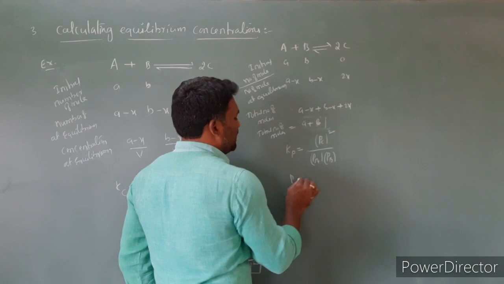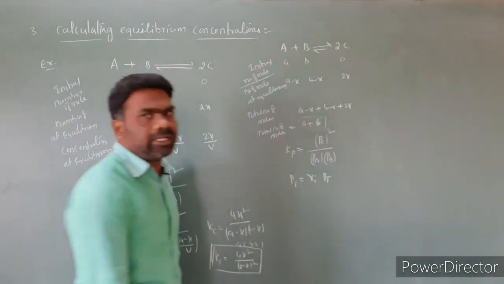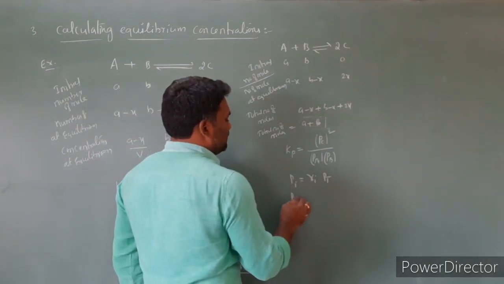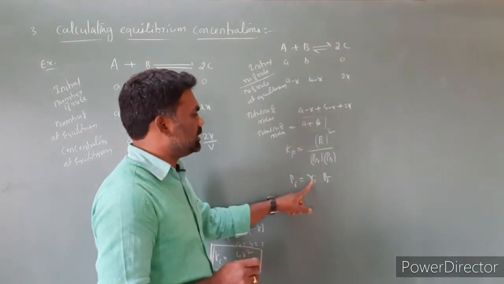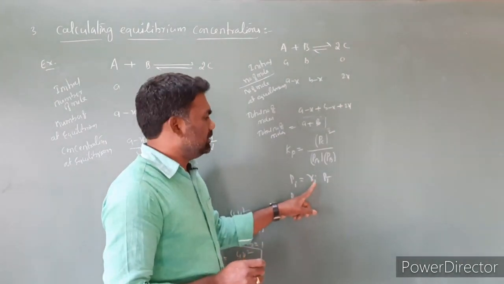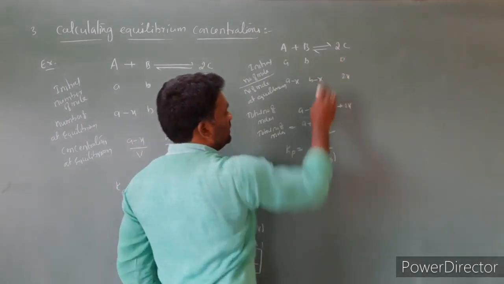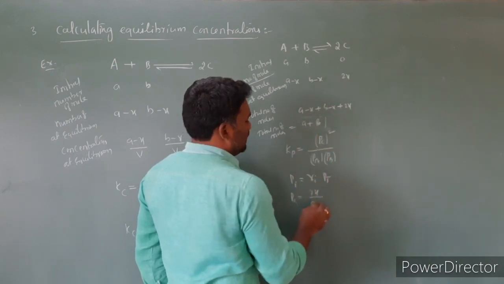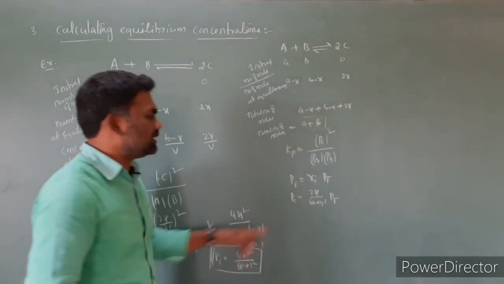So partial pressure Pi is equal to Xi, the mole fraction, times P total. We know the formula according to Dalton's law of partial pressure. So the partial pressure of C is equal to the mole fraction of C. How do you get the mole fraction of C? Number of moles of C by total number of moles of the mixture. Number of moles of C is 2x, and the total number of moles is A plus B, into P total.